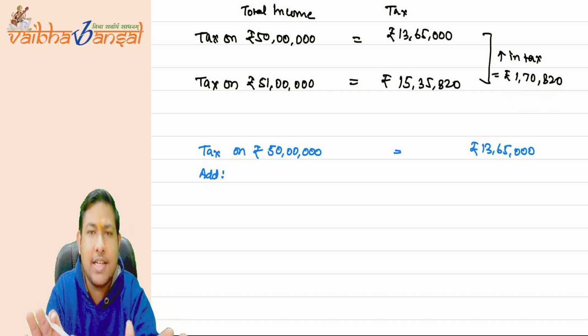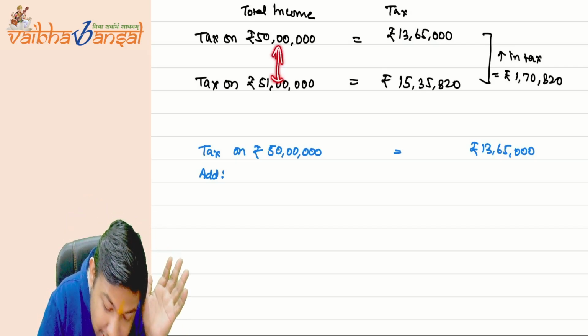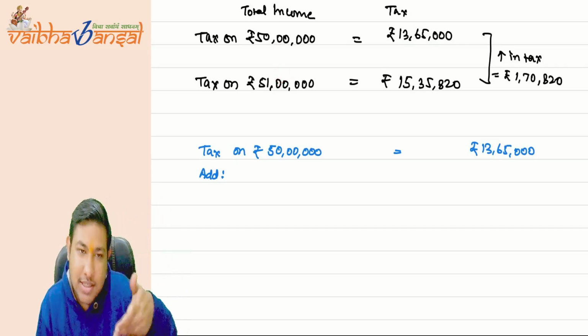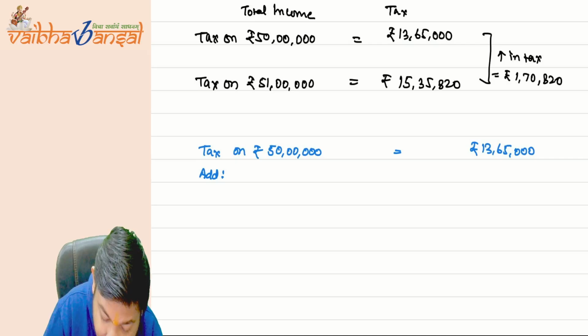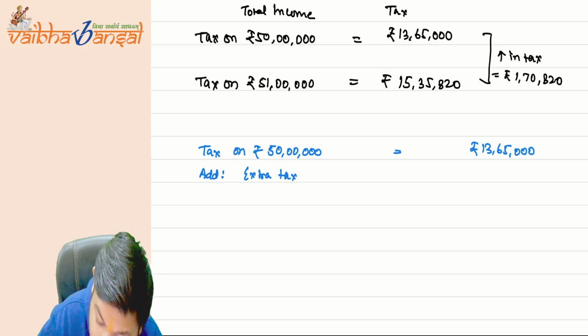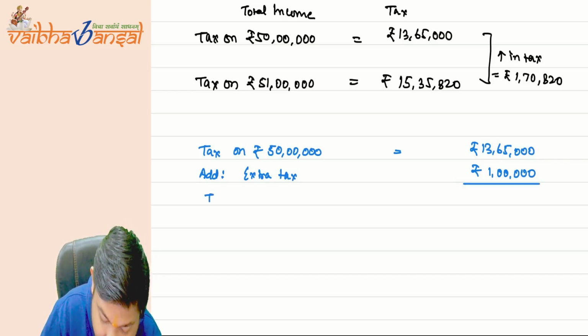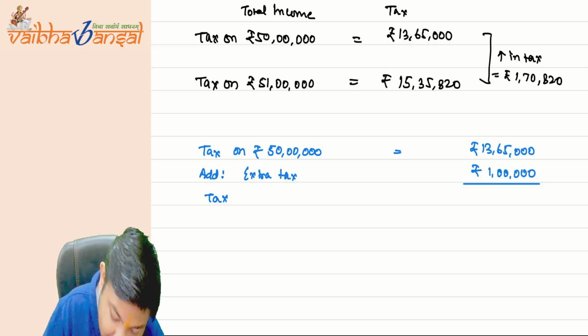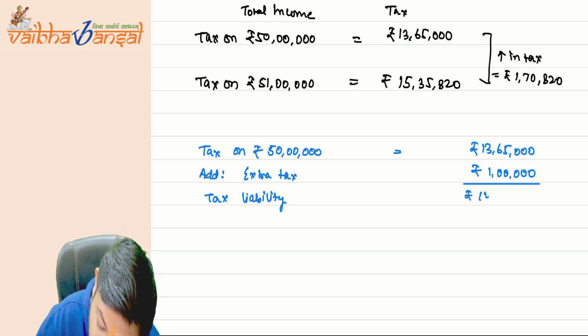The government is intentionally saying, whatever you have earned extra, that 50 lakh to 51 lakh, just give it to us directly as extra tax, 1 lakh rupees. Then your tax liability will be rupees 14 lakh 65,000.